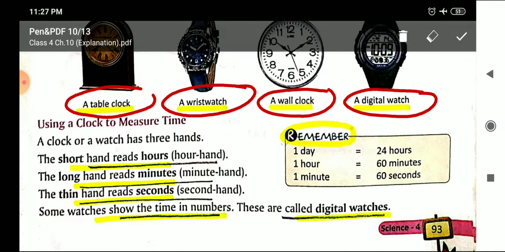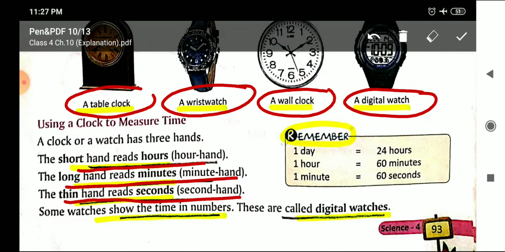In the clock there are 3 hands mainly. The short hand reads the hour, which is called hour hand. The long hand reads minute, which is called minute hand. And the thin hand reads the second, which is called second hand.